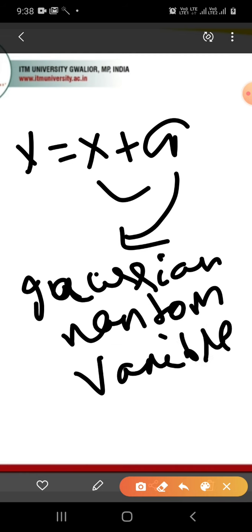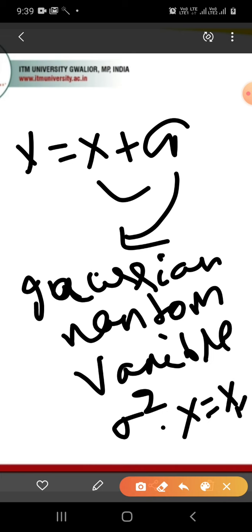G represents a Gaussian random variable with zero mean and variance sigma square. Here x is equal to xk, with k equal to 0, 1 up to q minus 1.